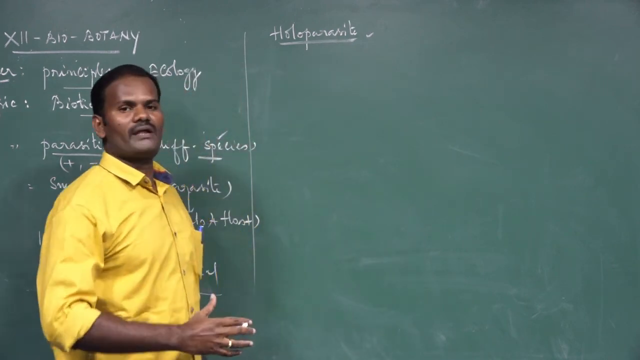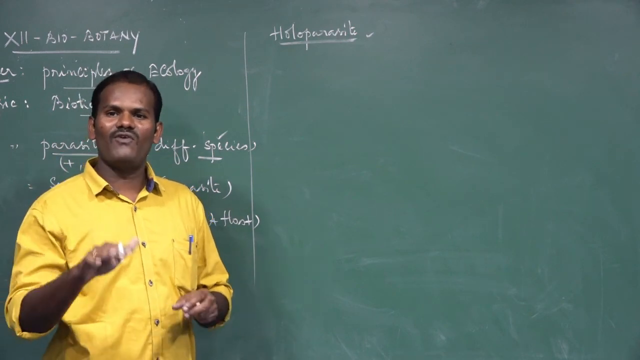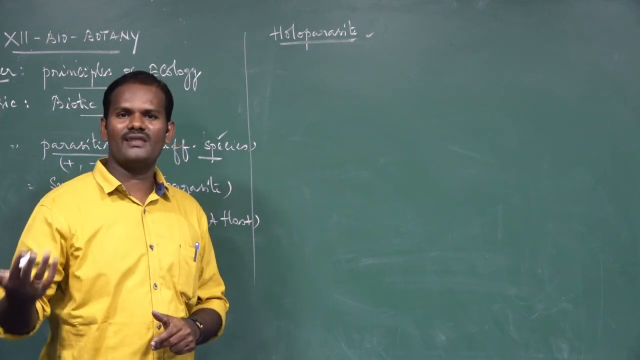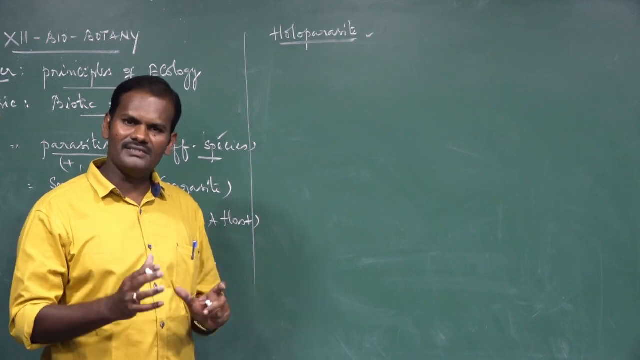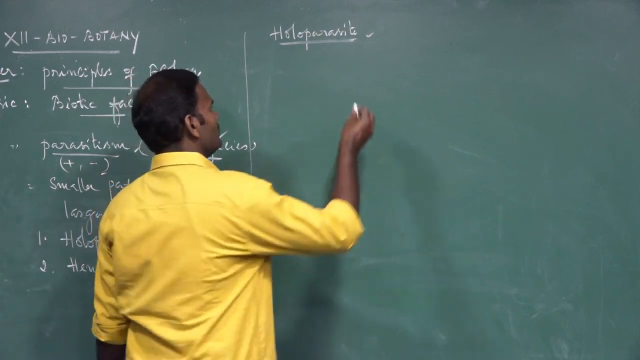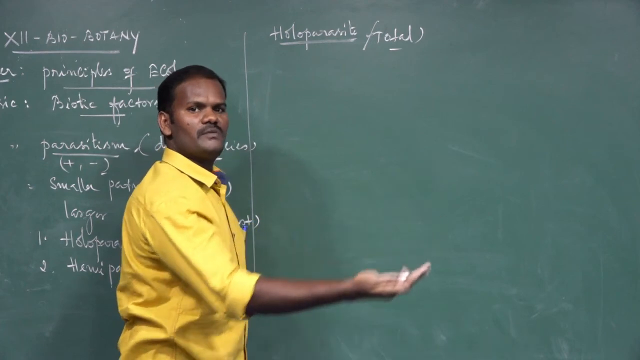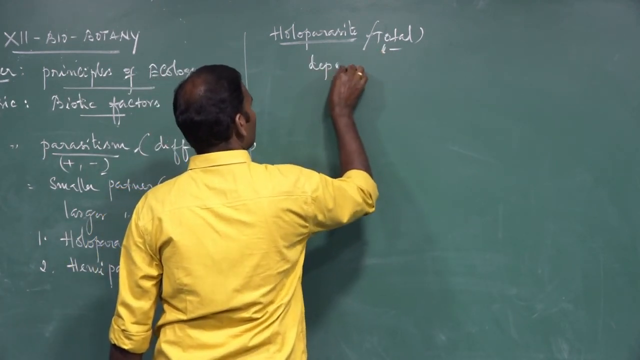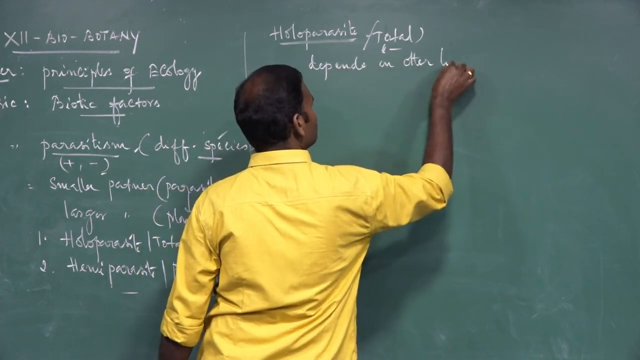What do you mean by holoparasites? The organism which depends upon the other living organism for its entire nourishment. They completely depend upon the other living organism for food, water, shelter, oxygen, everything. These are called holoparasites, also called total parasites. Why do we consider them total? They totally depend on other living organisms.